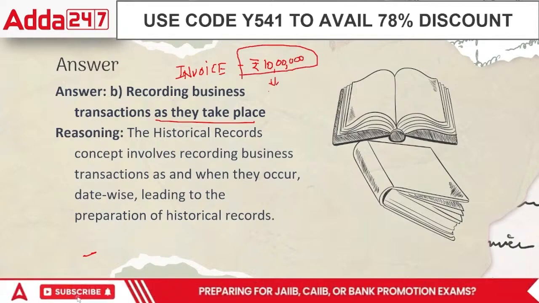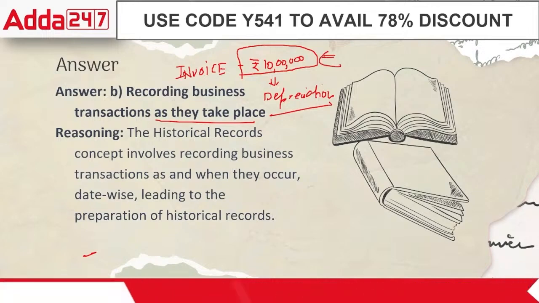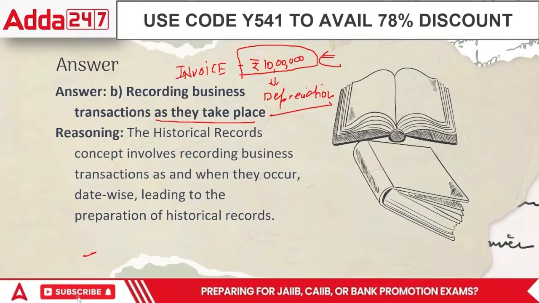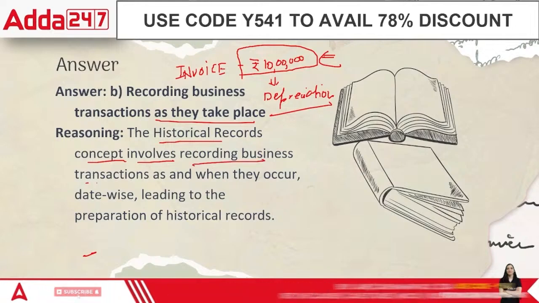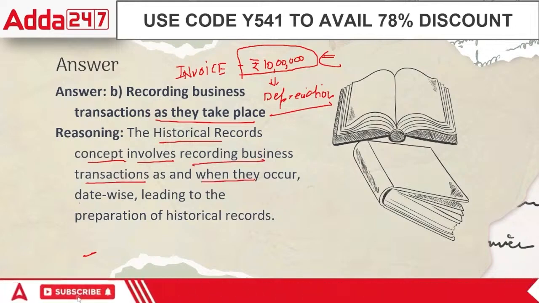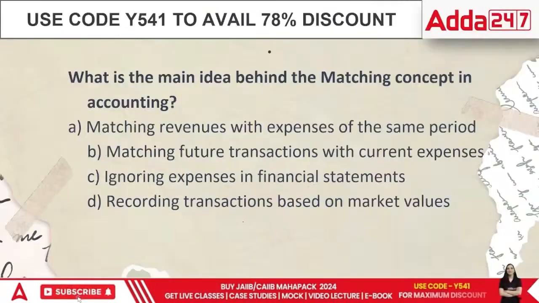Whatever depreciation is charged because of its usage is a different scenario, but the original value will not be changed, for the simple reason that we purchased it at this price. So the historical records concept involves recording business transactions as and when they occur, date wise, leading to preparation of historical records.